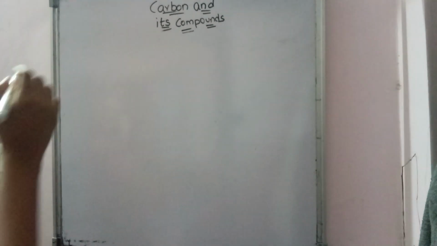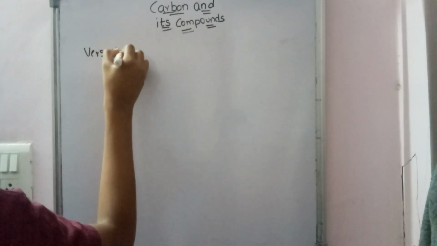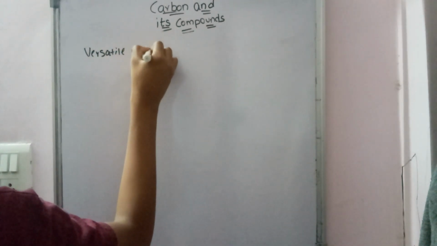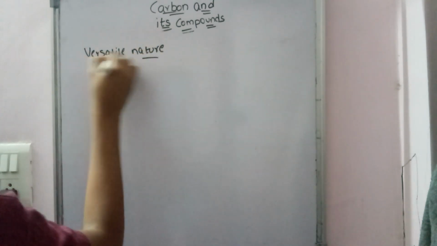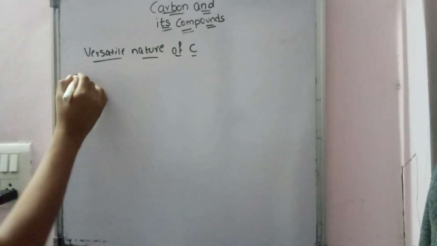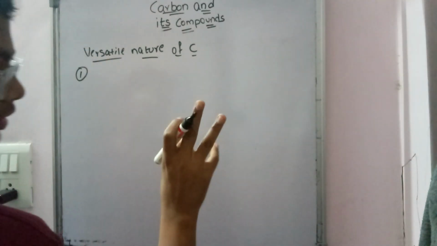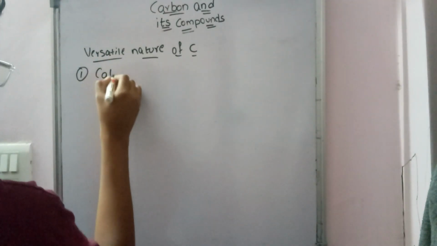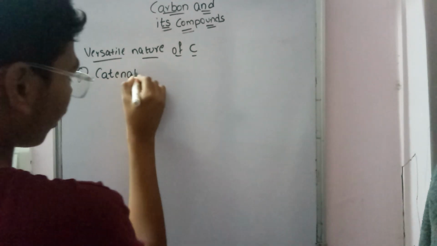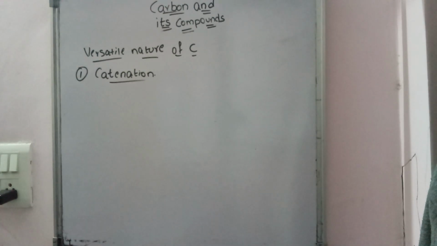the versatile nature of carbon. Carbon is versatile in nature because of three reasons. The main three reasons are catenation. Catenation is the unique property of